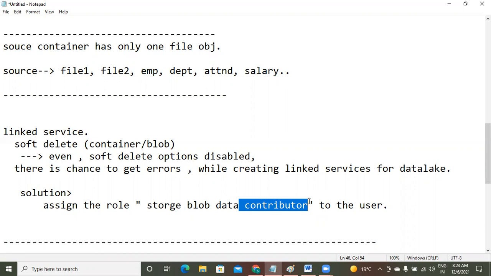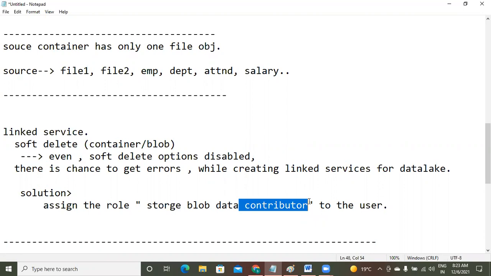Okay, sir. If I don't want to give the delete permission, only read and write, then what is the role? There is no such role directly. In access control, there are options for that. Not from ADF, but from Azure Active Directory, AAD. From that AAD, they will be assigning different roles for us.